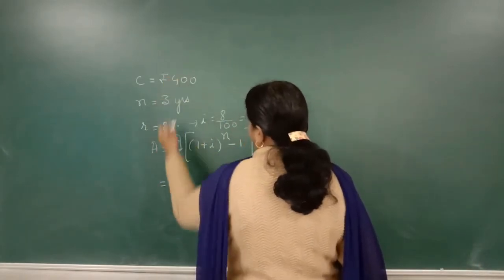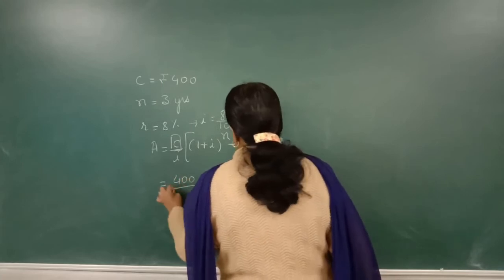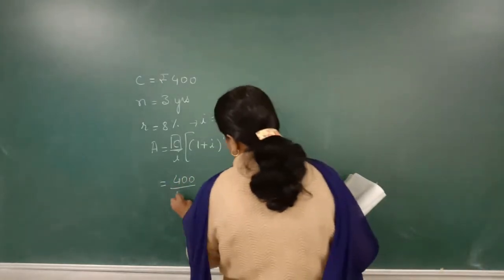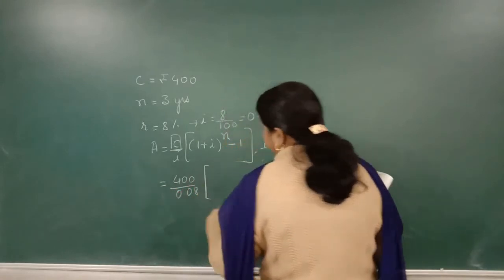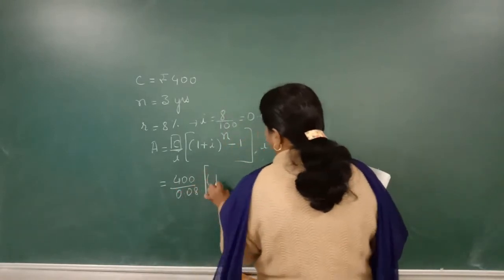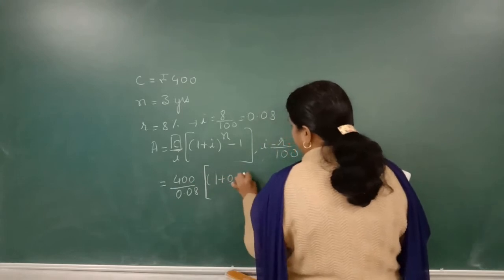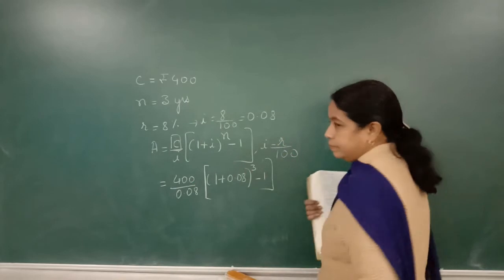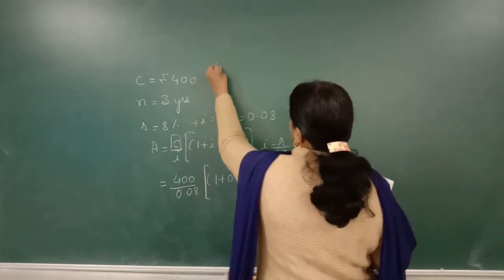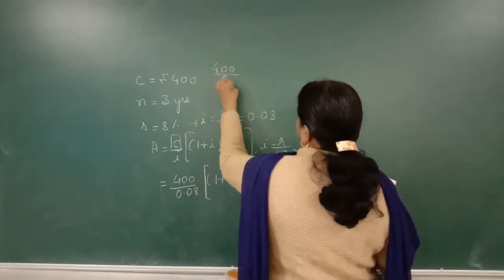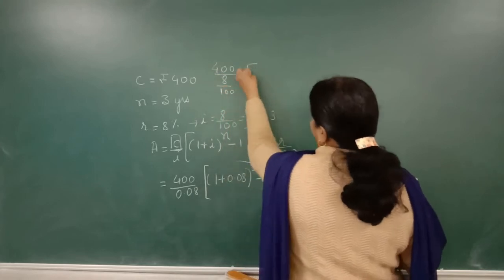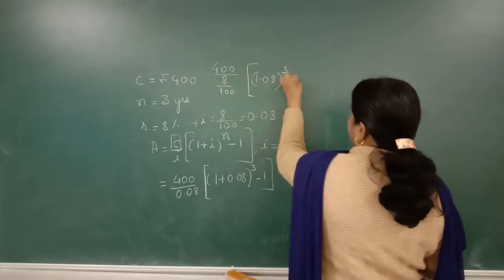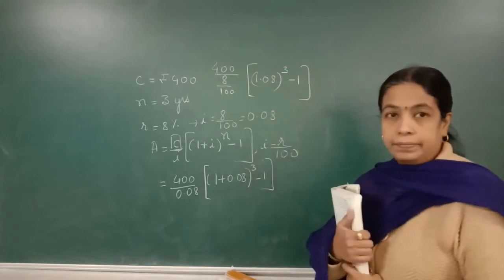C, what is the annuity? 400 upon, what is I here? 0.08, into bracket 1 plus 0.08 to the power n, means 3, minus 1. Now this part calculation: 400 upon 8 upon 100, into 1.08 to the power 3 minus 1.